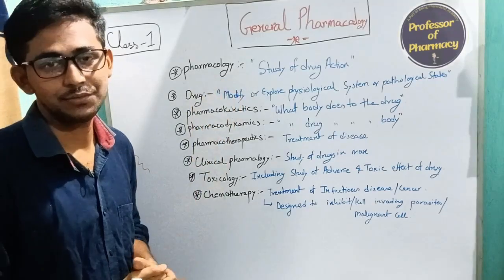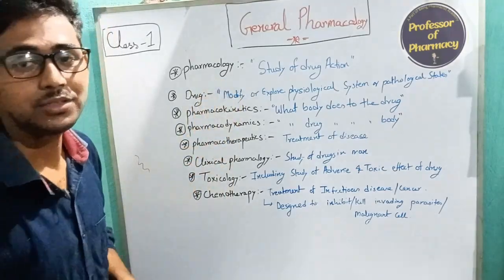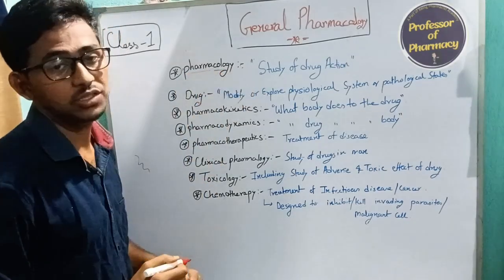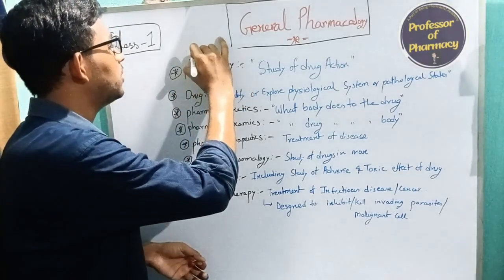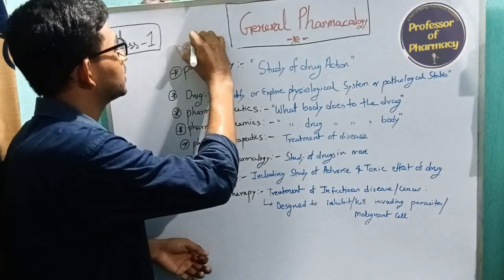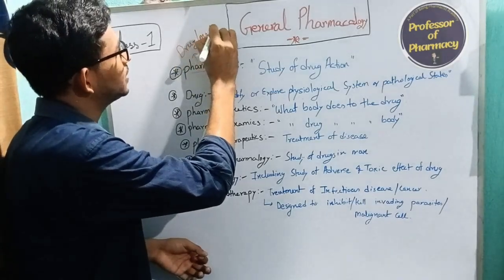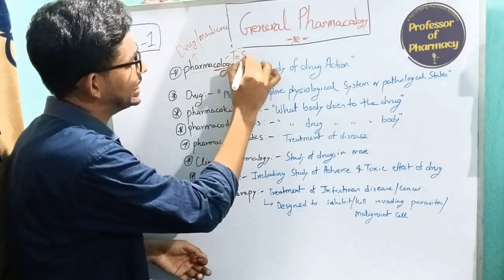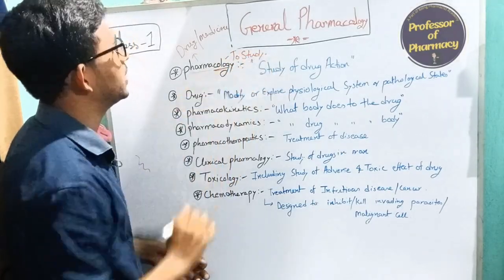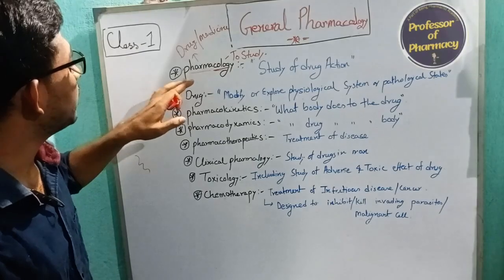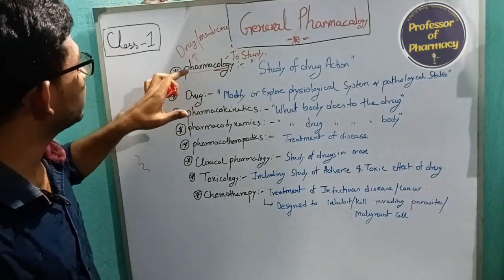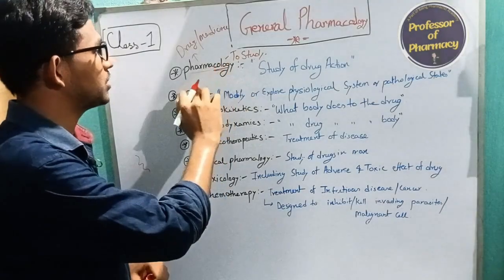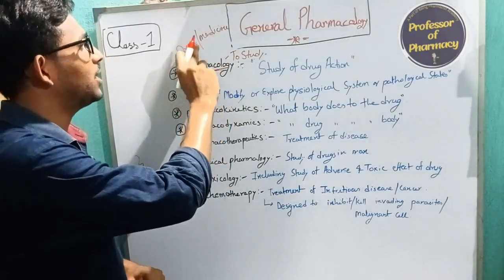First of all, we have to understand what is meant by pharmacology. Pharmacology is derived from two words, pharmacon and logy. Pharmacon means the drug or medicine, and logy means to study.